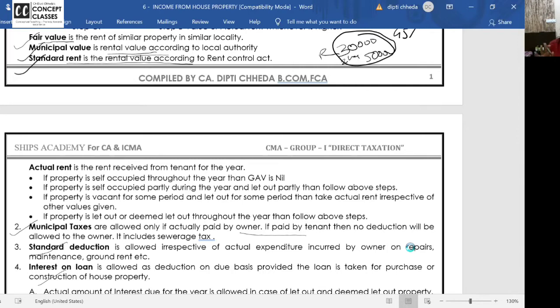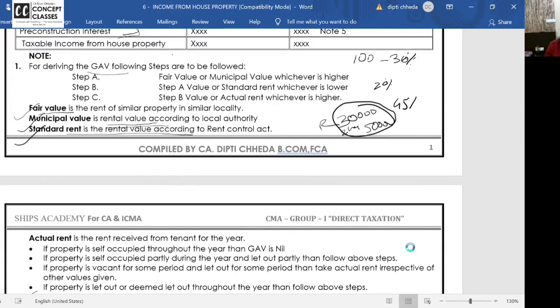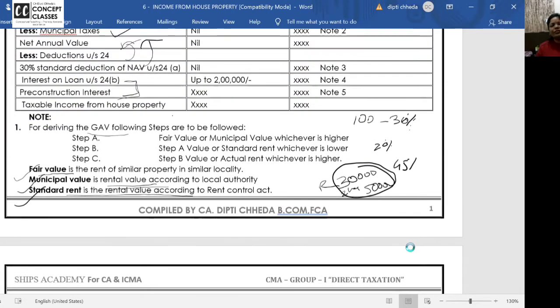Fine. Now, there are some exceptions to the rule. I want to go to that, but before that, one second. We will now go to one base level problem. All of you know we have done fair rent and municipal value, exercises 1 and 2, which you all did in last time's class. So fair rent and municipal value, whichever is higher, that or standard rent, lower, that or actual rent, whichever is higher.